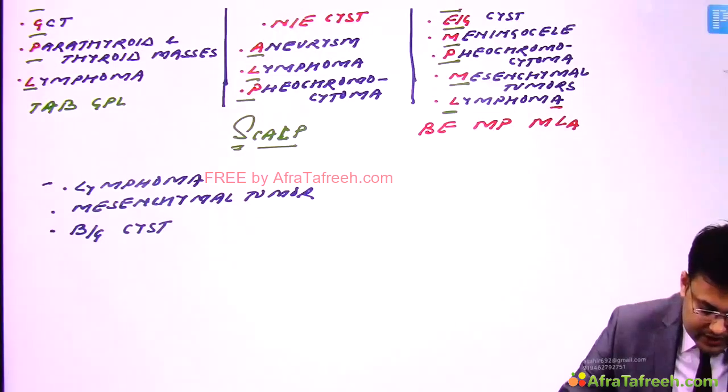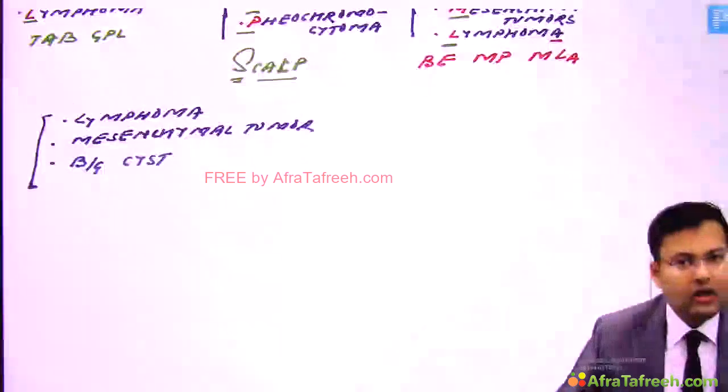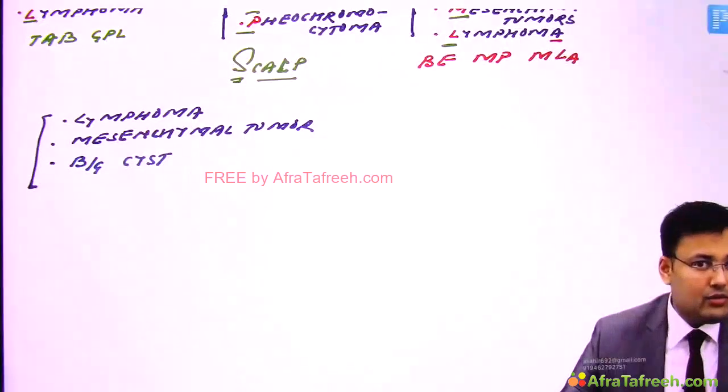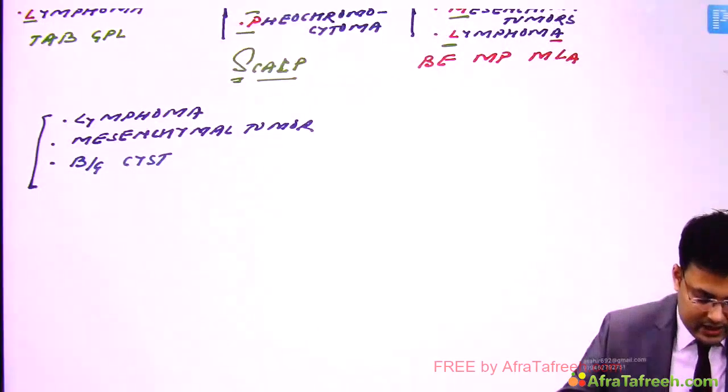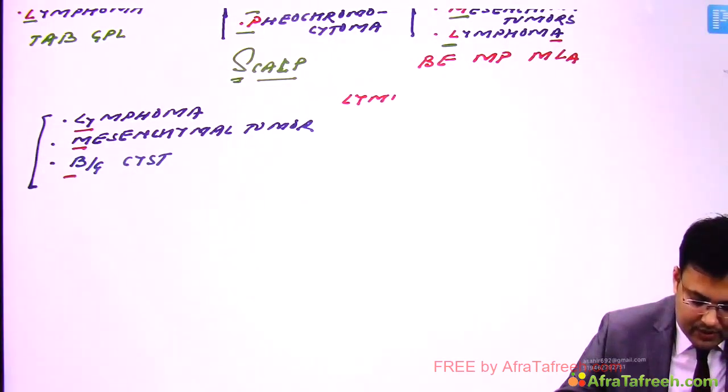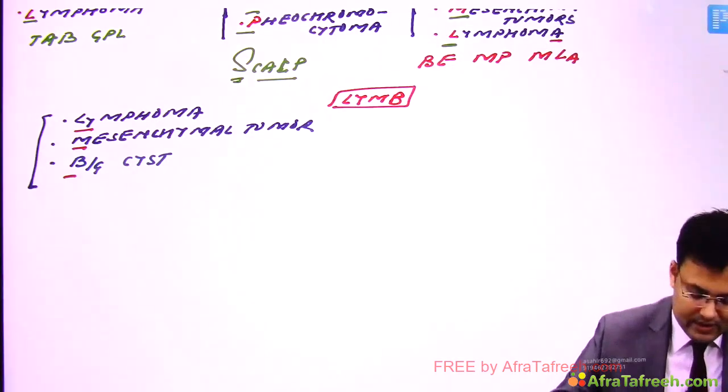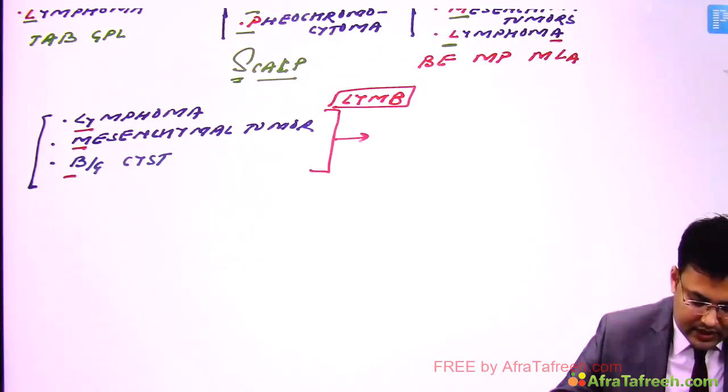Okay, so these are the masses which are seen in all the three mediastinum. And how to remember? The mnemonic is LIMB. So can you see? LIMB is seen in all the three mediastinum.